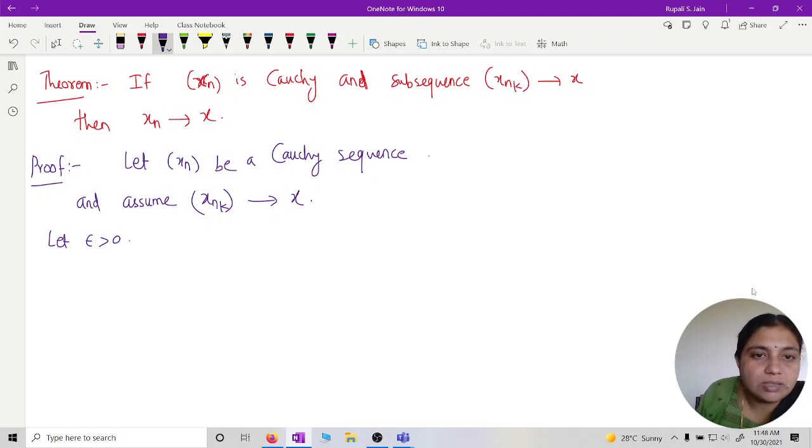For this epsilon, since xn is Cauchy, there exists a natural number p1 belonging to the set of natural numbers such that mod of xn minus xm is less than epsilon for all n, m greater than or equal to p1.